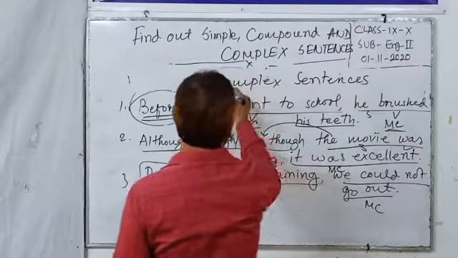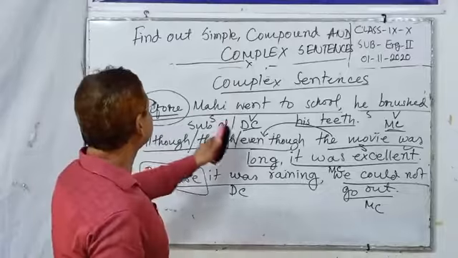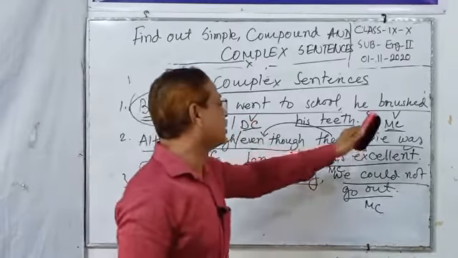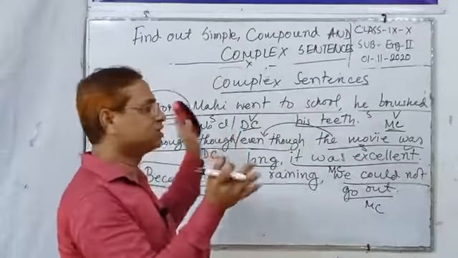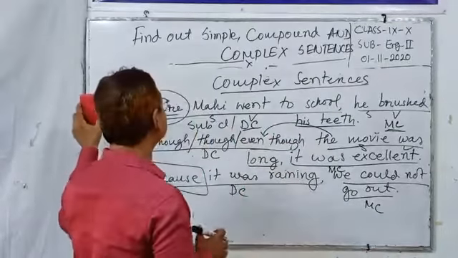Dear students, we can see this is the dependent clause, this is the main clause. If we reverse, যদি আমরা এটাকে মেন ক্লজটা আগে নিয়ে আসি, it will reverse.